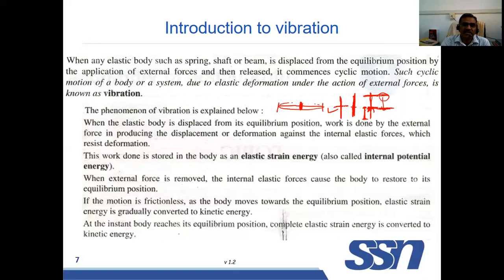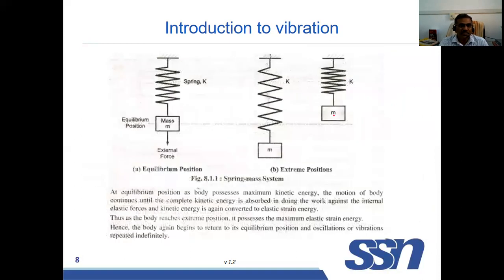This is the mean position. From the mean position, it is moving up and down. So this is known as vibration. Here, elastic energy and kinetic energy are involved. Now you see a spring with a mass is a vibrating system. Due to the external force, it is displaced to this point.